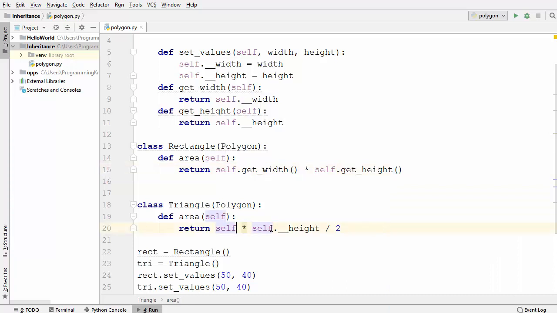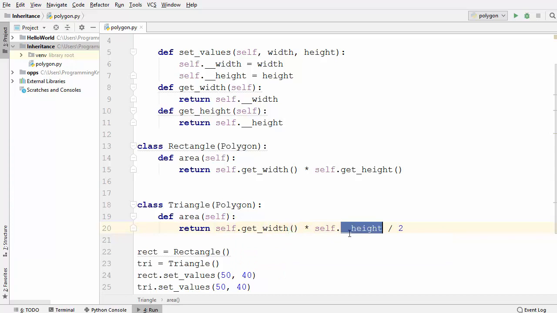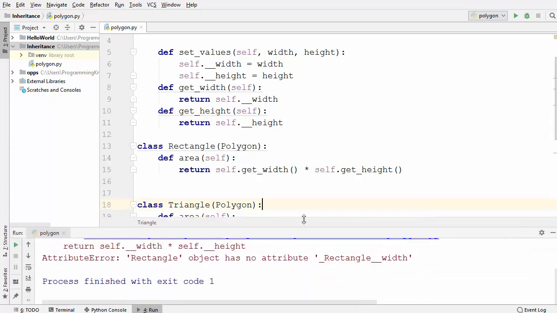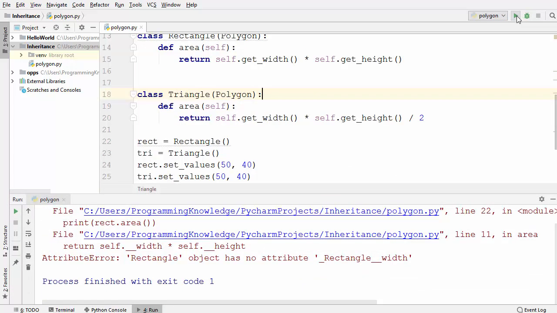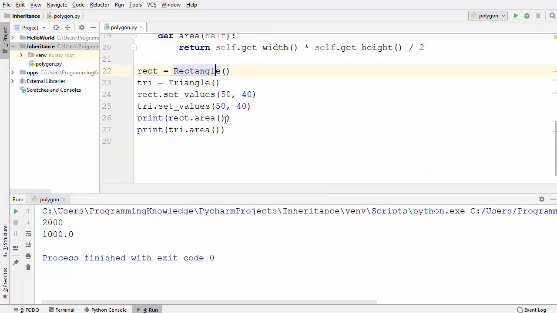Similarly, we will do the same for the triangle class. So get width and get height. Now let's run the program again and see what happens. When I run the code, it gives me the area of the rectangle using this print statement, and then it gives me the area of the triangle, which is exactly half, using this line.